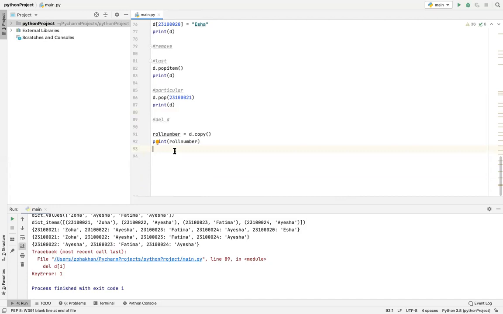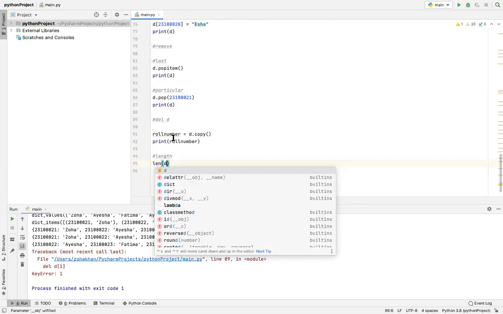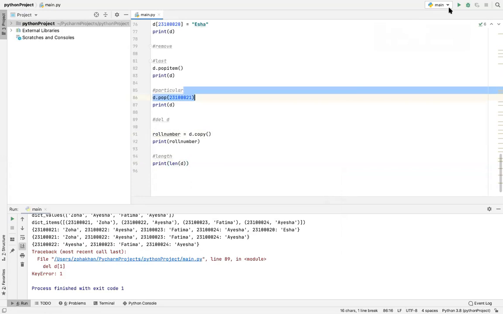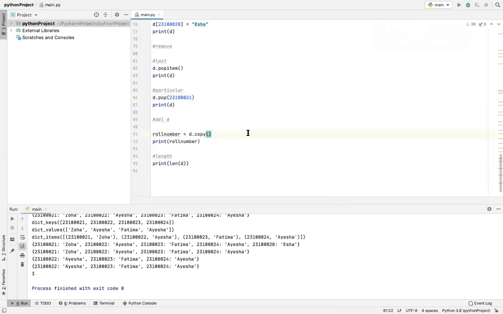You can also find the length of the dictionary. That is done by len and then the name of the dictionary. And then you can always print it out. It's 3 at the moment because we deleted a lot of things. It counts a single item as 1, so this is 1, then 2, and then 3. Indexing should also work inside this. I don't know what the problem is with it. So we can test.